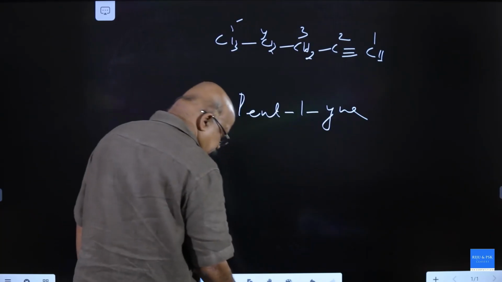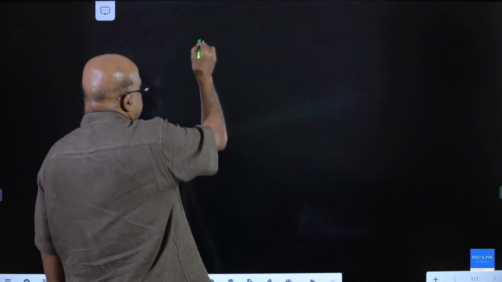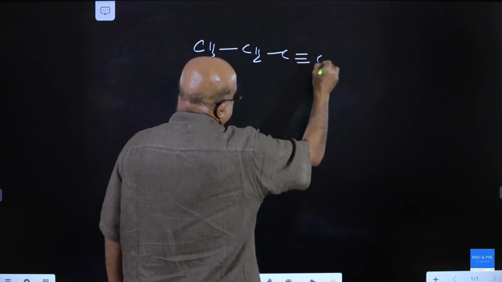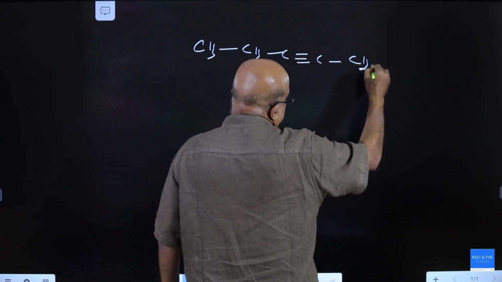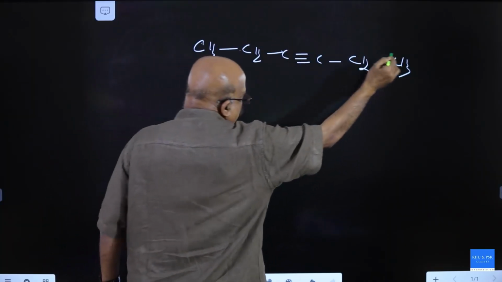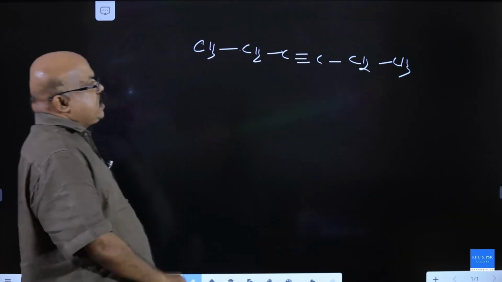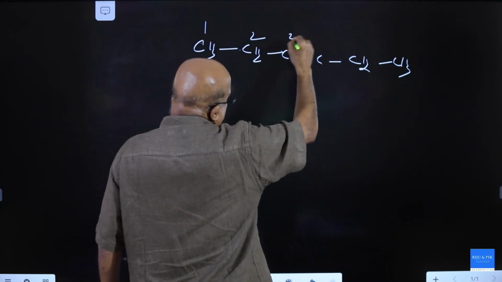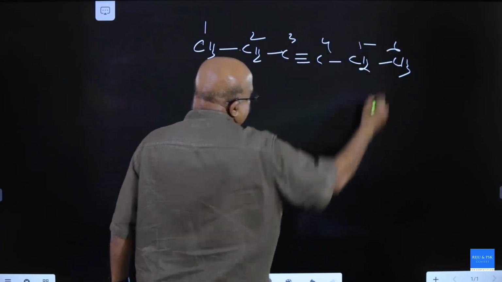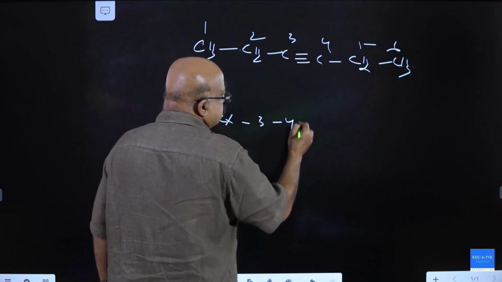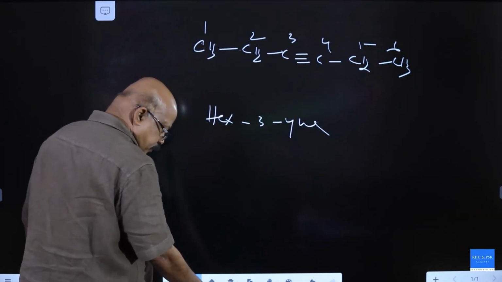It is an alkyne. One, two, three. It is hexa. 1, 2, 3, 4, 5, 6. Hexa-3-yne.